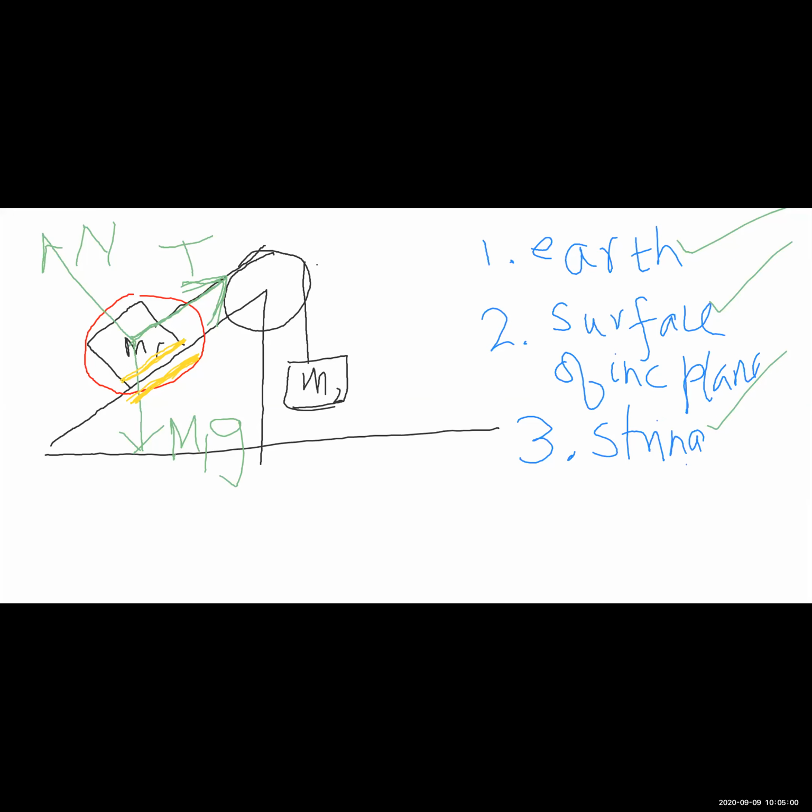In reality, we are really dealing with a point object. Okay. So Newton's laws are applied on point objects.